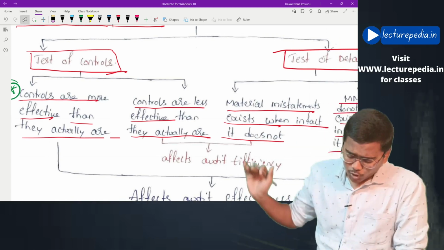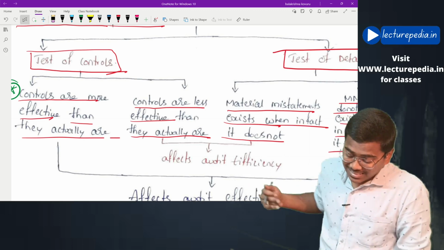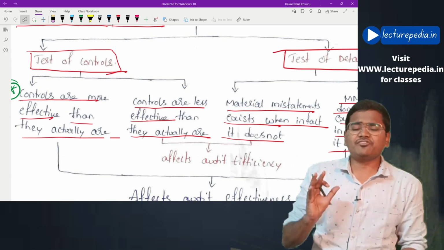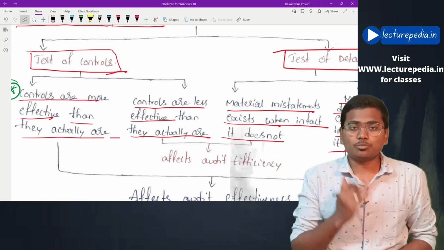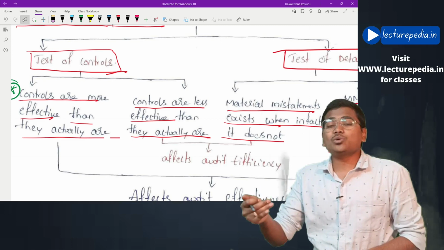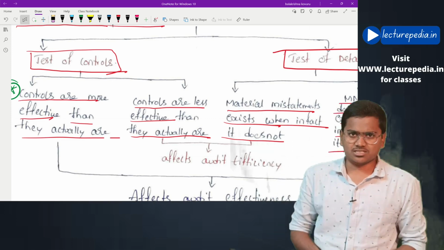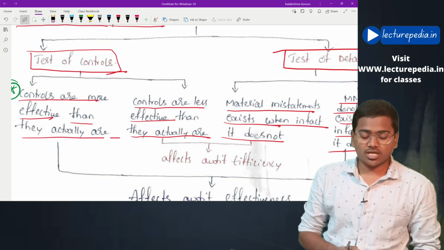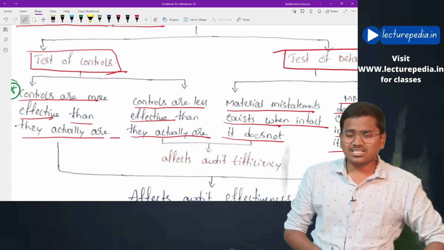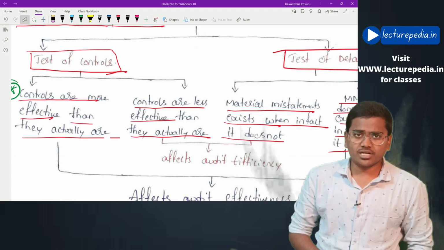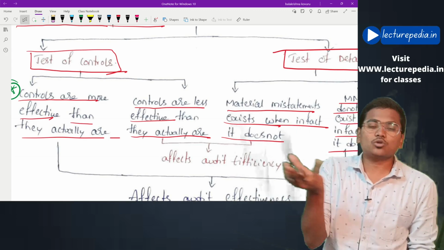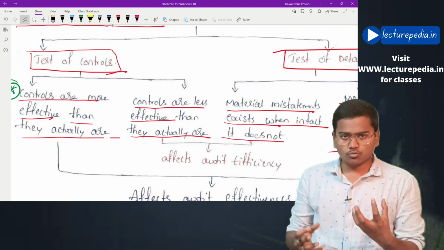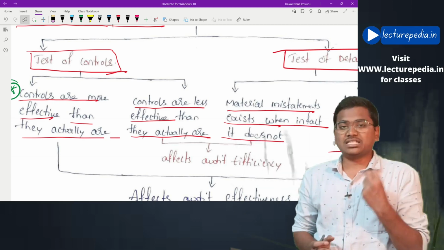Next, controls are less effective than they actually are. Actually controls are working very effectively, but the auditor gives his opinion stating that controls are not working effectively. This is not much dangerous, because in actuality the controls are working properly. There is nothing deficient in the controls, but the auditor gives an opinion that the controls are not working properly. There is nothing dangerous in this. We cannot consider it as more risk.